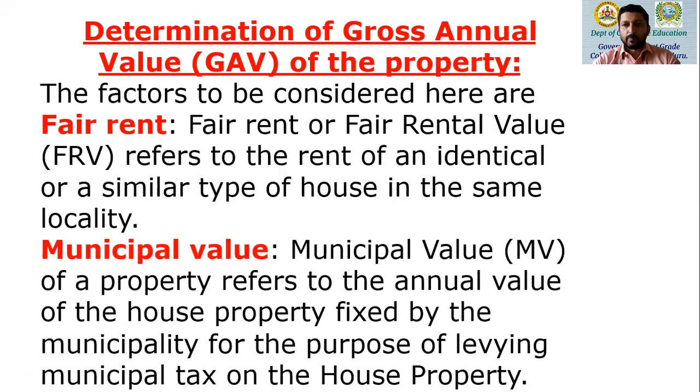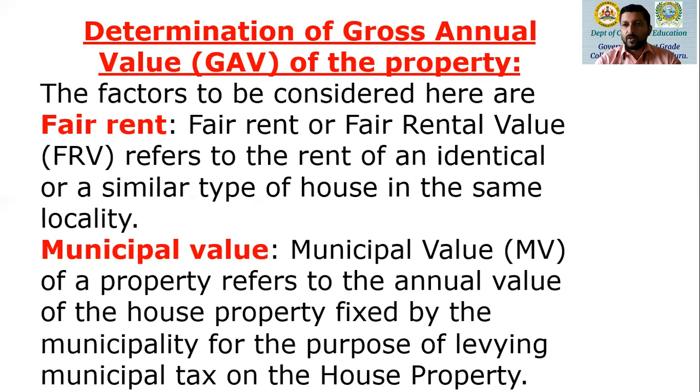Then every house property, no matter which local area it is situated in, comes under the municipality or the city corporation, or you can say the local government. Municipal value of a property refers to the annual value of the house property fixed by the municipality or by local government. For example, we are in Mangalore.